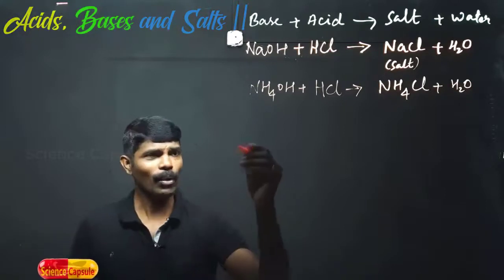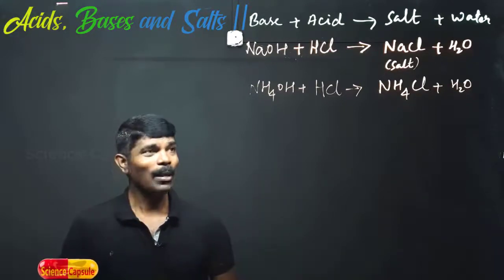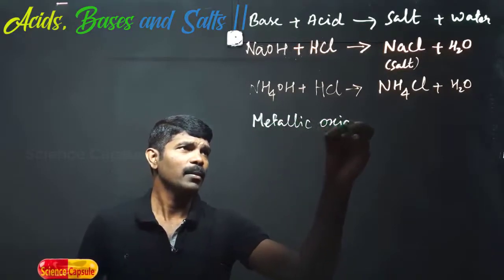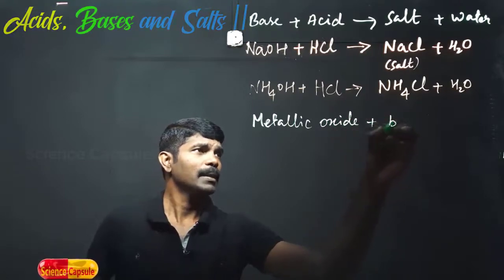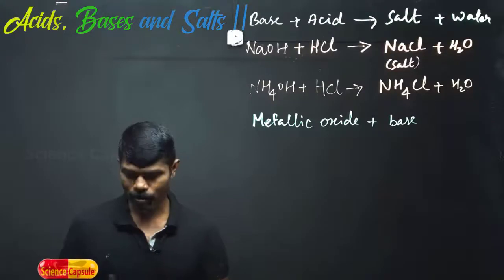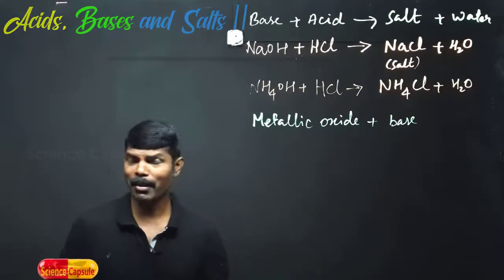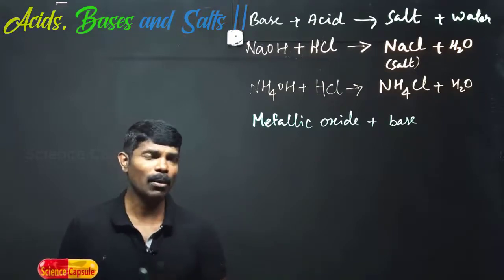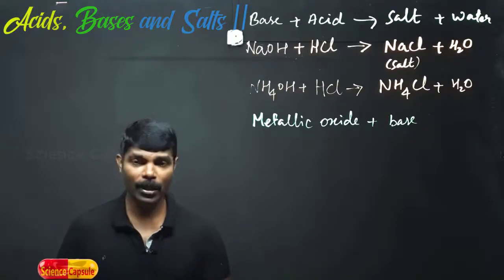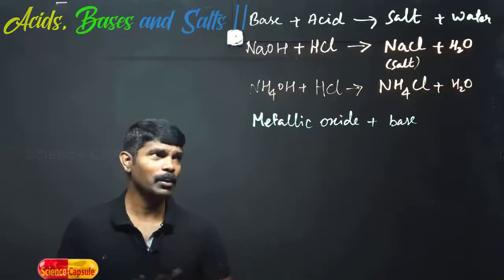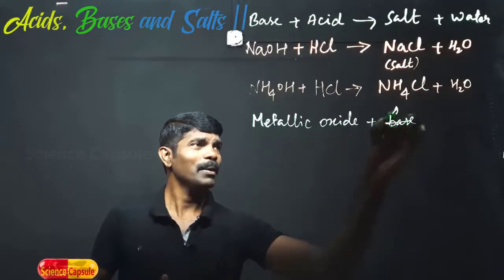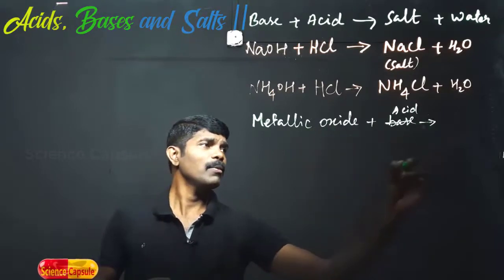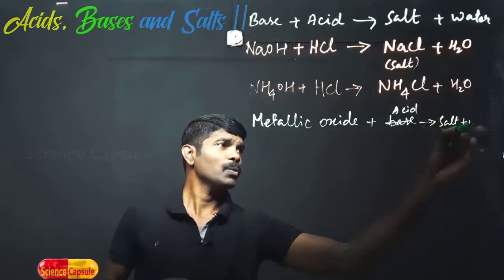Now let us see another chemical property of metals. What happens when metal oxides, or metallic oxides, react with a base? In the previous episode, we saw that when magnesium ribbon is burnt in air, magnesium oxide is formed. The magnesium oxide so formed behaves as basic. So we can say that all metallic oxides are basic in nature, and a base does not react with another base. Here it is written base, but here base will not come, here we have to write acid. So metallic oxide reacts with acid, and we get the same products: salt plus water.